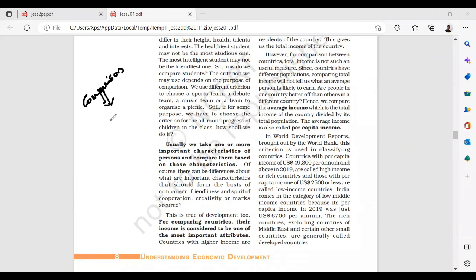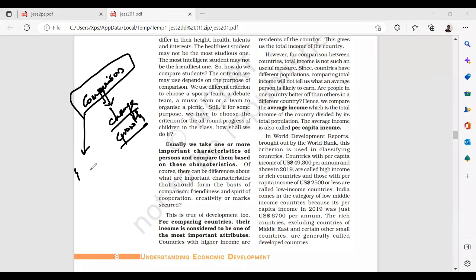Comparison will bring some change. Comparison will showcase the growth and development. Comparison is a must, because comparison is something which we call relative. So for the relative purpose, we go for comparison.